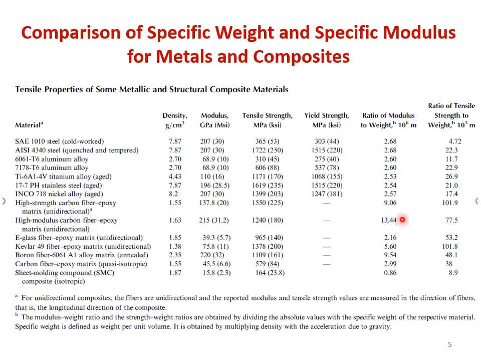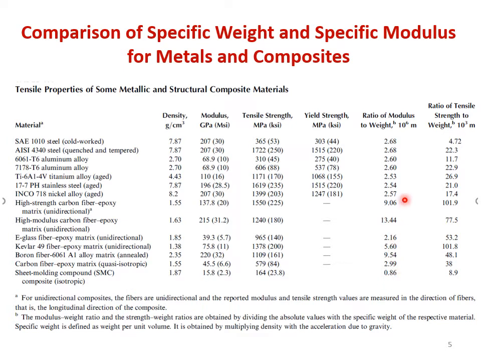Similarly, if you look for high modulus carbon fiber epoxy matrix, the value is around 13.44, right? For E fiber epoxy, it is 2.16. For Kevlar fiber epoxy, it is 5.60. For boron aluminium matrix composite, it is 9.54. For carbon fiber epoxy matrix, it is 2.99. Now it is quasi-isotropic, not unidirectional. And sheet molding compound, it is 0.86.